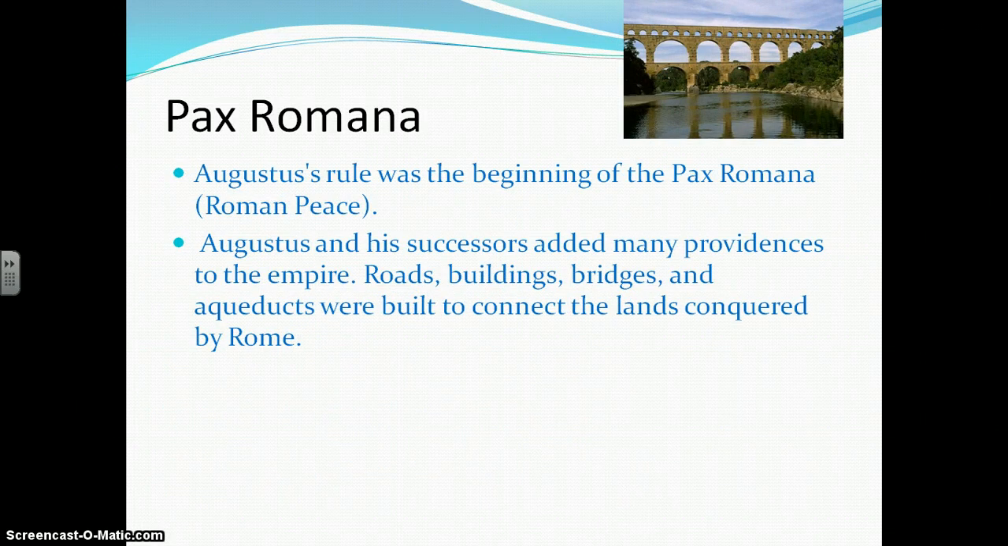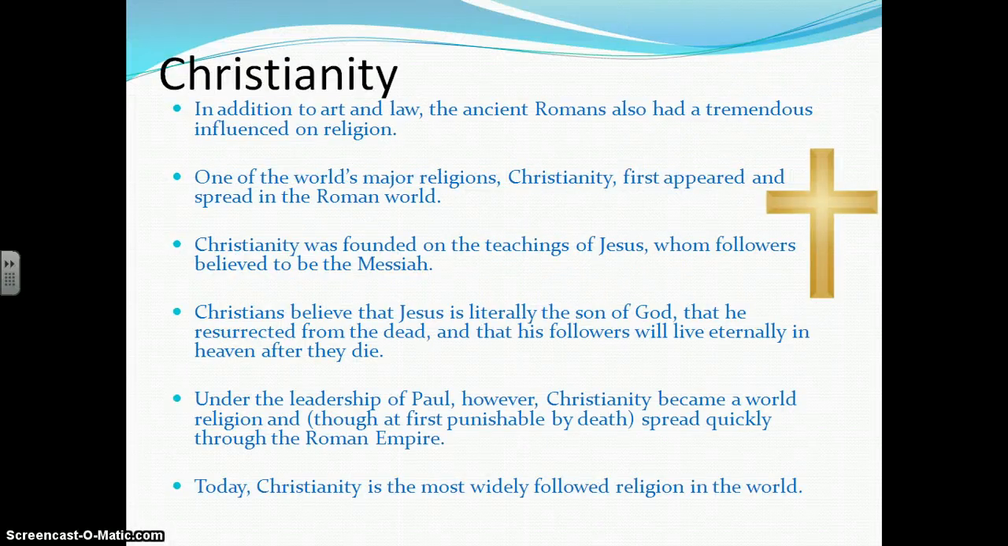Pax Romana. Augustus's rule was the beginning of the Pax Romana, or 200 years of Roman peace. Augustus and his successors added many provinces to the empire. Roads, buildings, bridges, and aqueducts were built to connect the lands conquered by Rome. In addition to art and law, the ancient Romans also had a tremendous influence on religion. One of the world's major religions, Christianity, first appeared and spread in the Roman world.